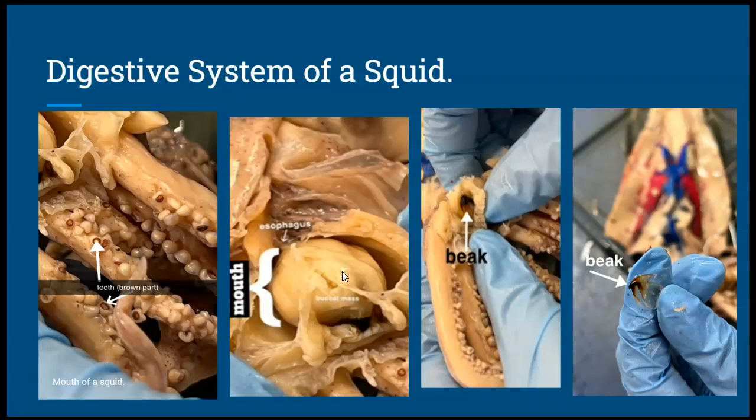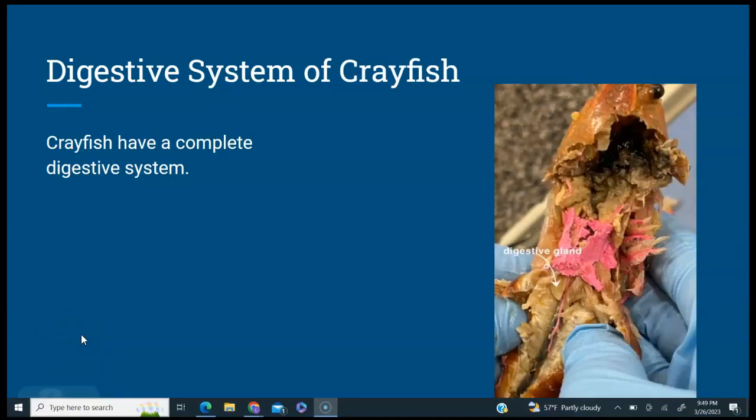The food is then traveled to the stomach for digestion. Once finished, the food goes into the cecum, which is where absorption of nutrients takes place. Any waste is then moved to the intestine to the rectum, then excreted through the anus. The crayfish digestive system is kind of similar.